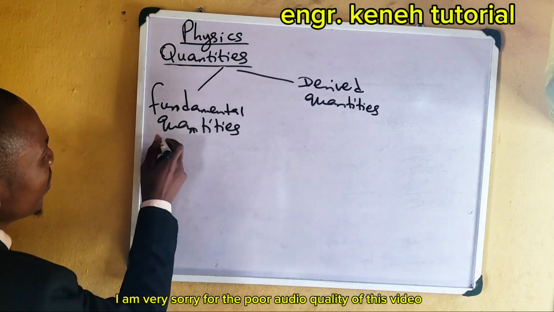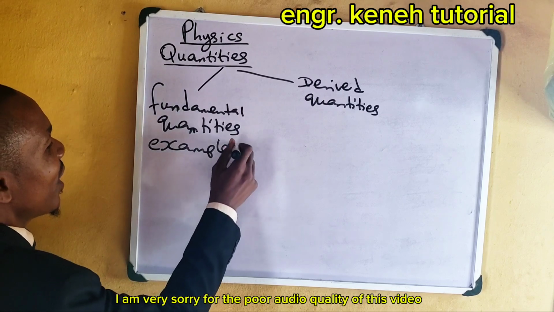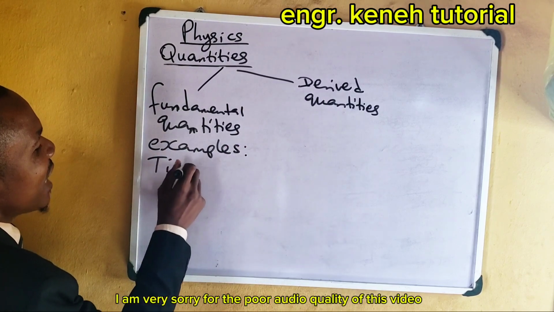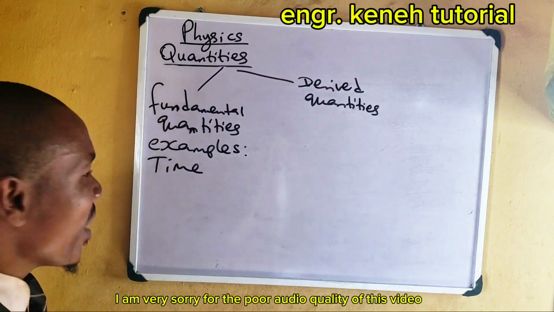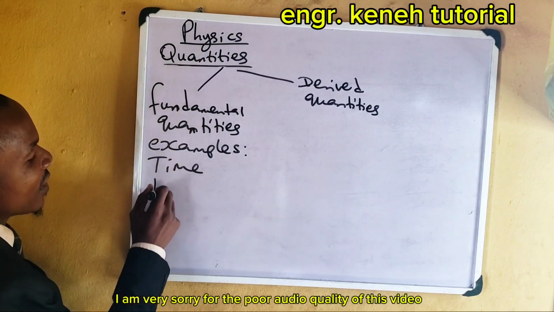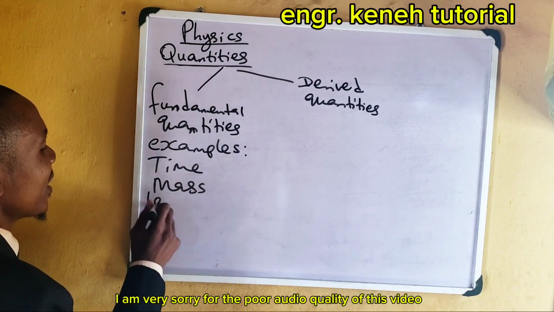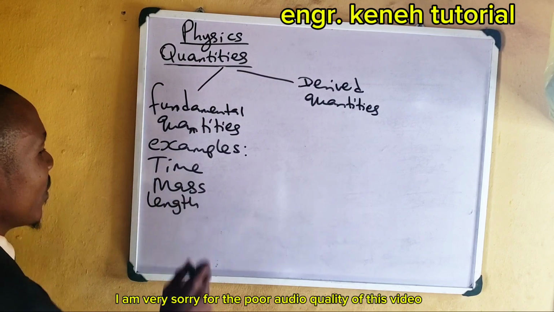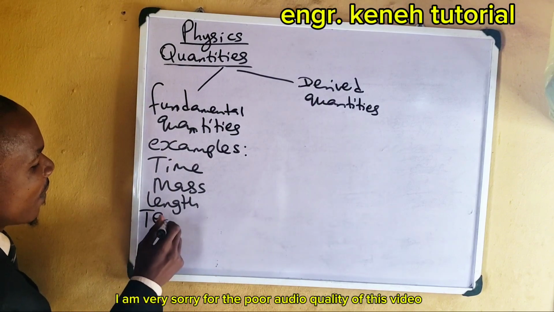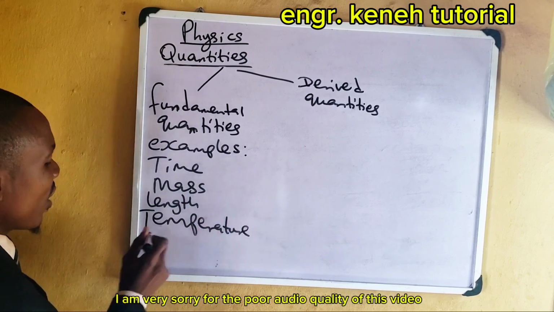Alright, so examples of fundamental quantities, we have examples like this. Number one we have is time. Time is a fundamental quantity. You cannot get it from any other thing. It's not dependent on any other quantity. Next one we have is mass. Next one we have length, like this. Next one we have temperature. All right, we have current